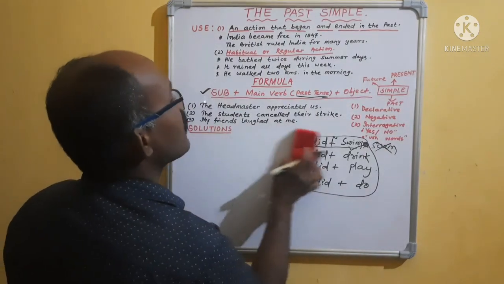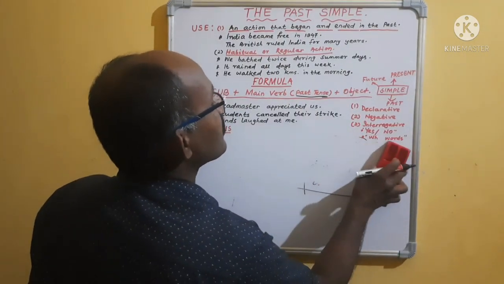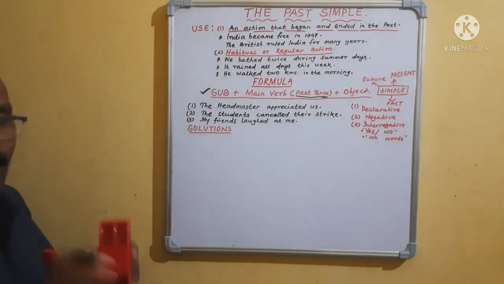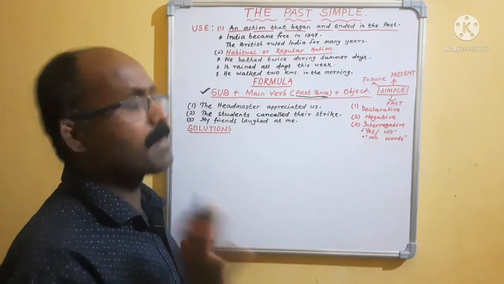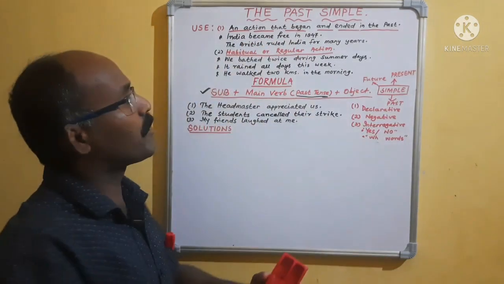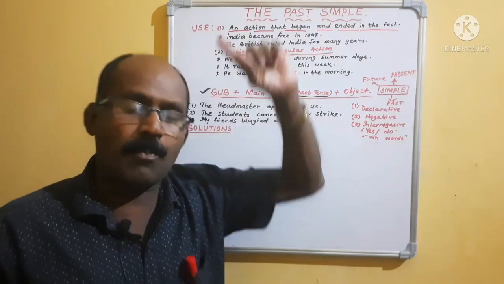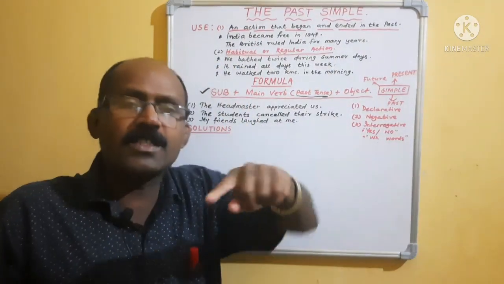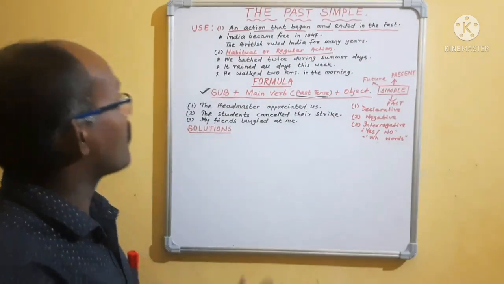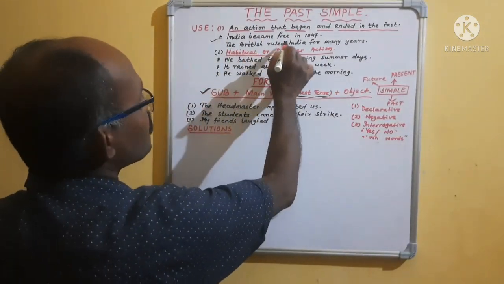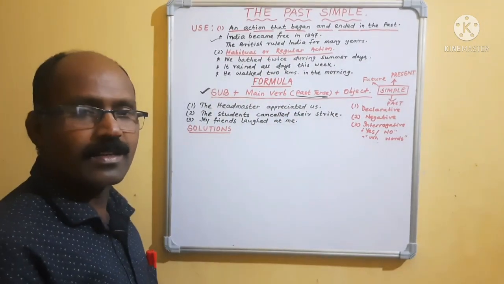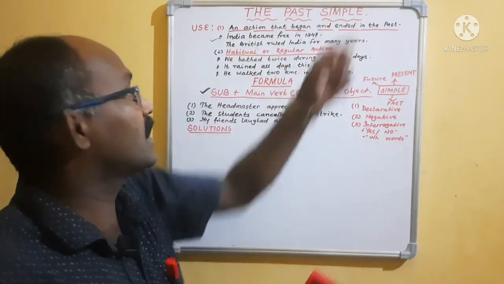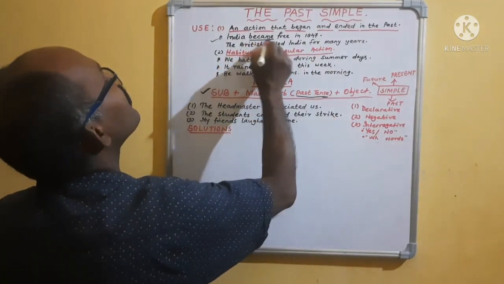Okay, then please remember where we have to use past simple. Past simple means simply two things you have to remember. What is that? An action that began and ended in the past. In the past it was started and in the past it was completed. That means past things. For example, India became free in 1947. Earlier it was started and earlier it was completed. So completed means a past thing, it became.